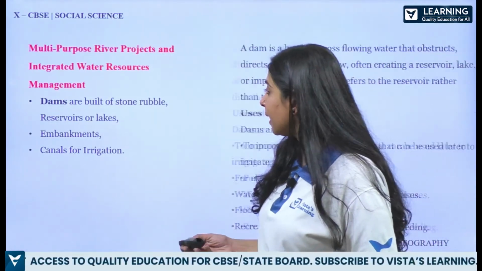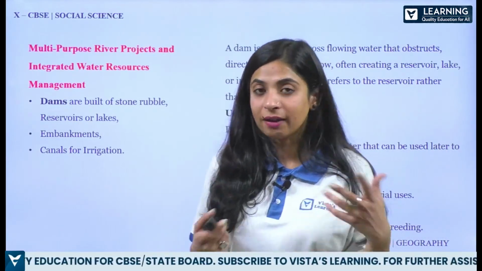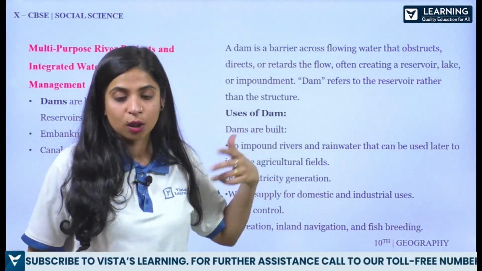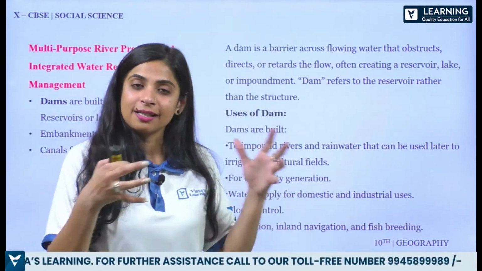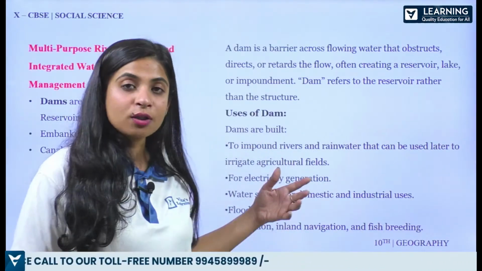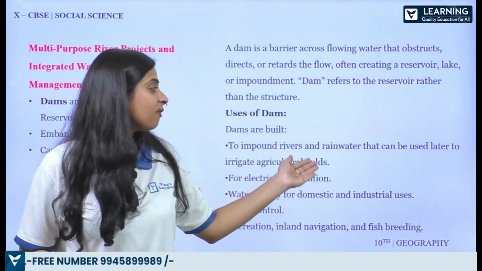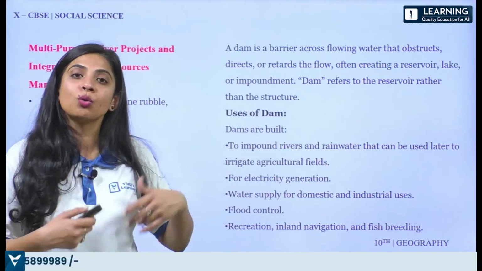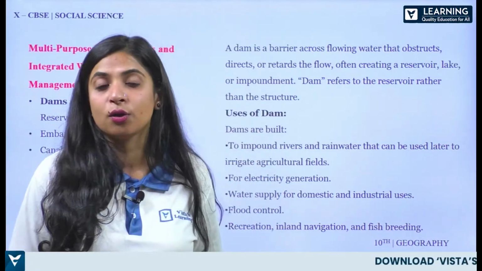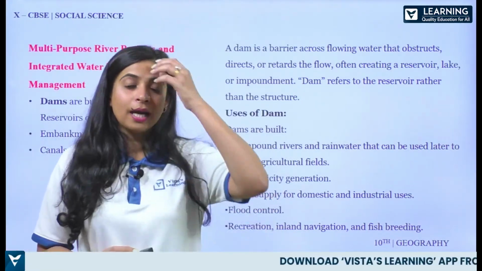Now what is basically the reason for a dam, why do we want a dam? See, a dam is a barrier across the flowing water, stopping it and collecting it for future usage. That's why we use a dam. But what are the uses of a dam? To impound rivers and rainwater that can be used later. Then also for electricity generation. Then for flood control. These are some of the reasons for dams.